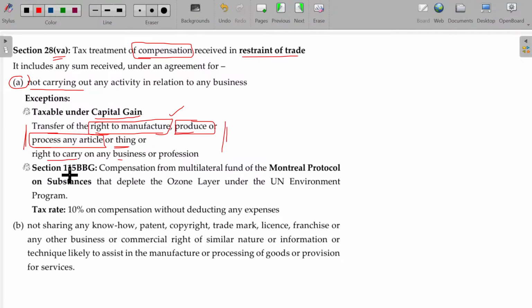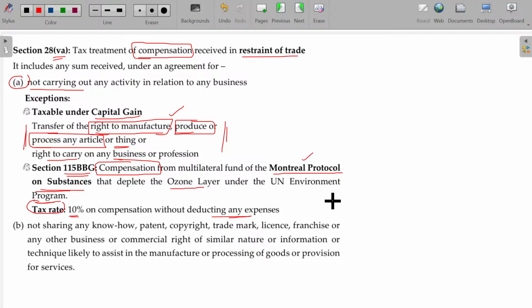And this one, section 115BBG: compensation from the multilateral fund of the Montreal Protocol on substances that deplete the ozone layer under the UN Environment Program. If you are getting any compensation for this, it is also not considered as your PGBP income. Usually the tax rate on this is 10%, and it is taxable without deducting any expenses. You will study this at your final level. Let me explain what this logic is.